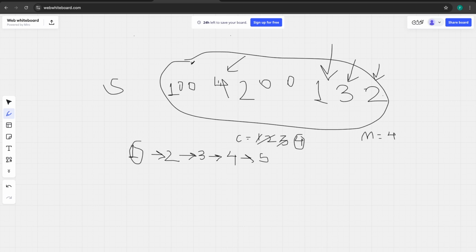Then the next element will be 100. What is the next element after 100? It will be 101. Do we have it? No. So that will not lead to the max value. Then 200. We don't have 201, so count will still be 1. And hence we got a max value of 4.